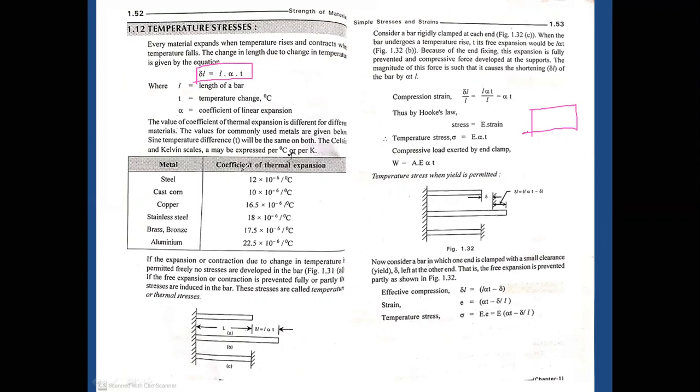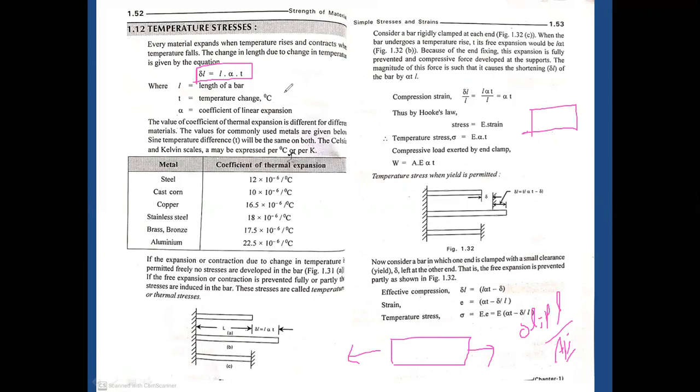So in case of an applied load on a constant cross section like this one, the delta L will be PL by AE. In case of temperature stress, the delta L is equal to L alpha T, where L is the length of the bar and T is the temperature change.